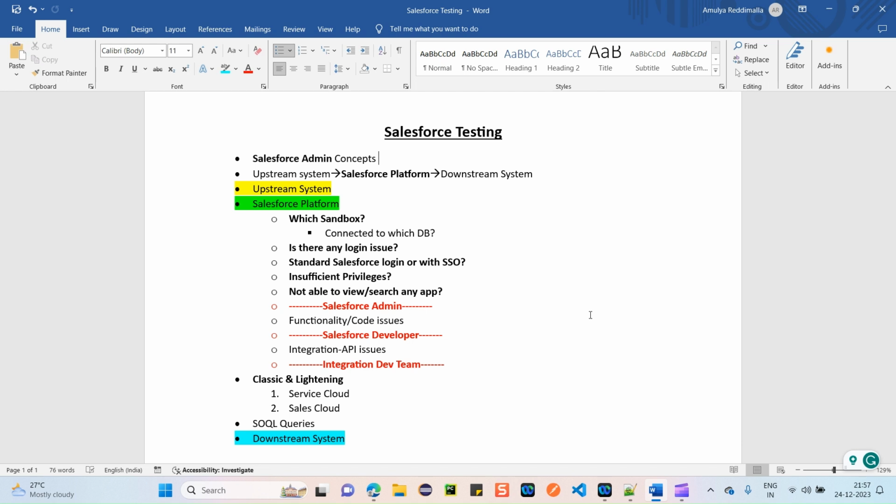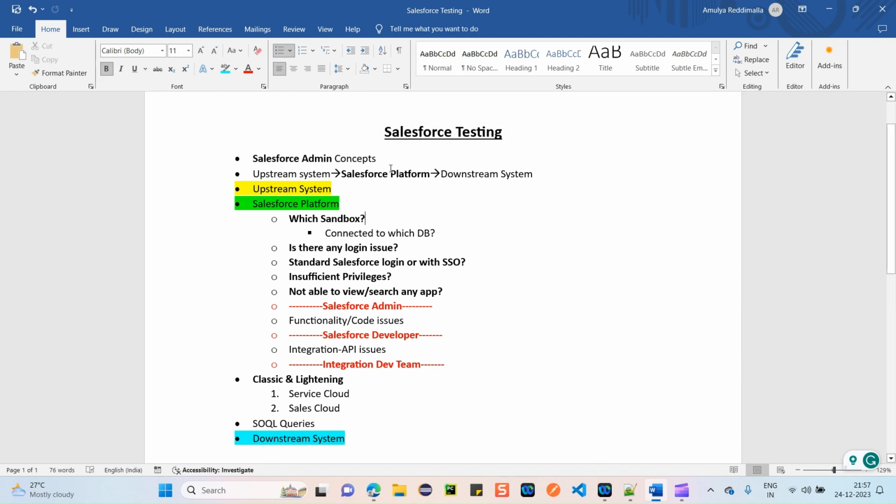We might test on Salesforce. Also, we might test the applications which are integrated with Salesforce. That is the only difference, but the testing strategies, process, all the things which we follow while testing any other application, everything is going to be the same.